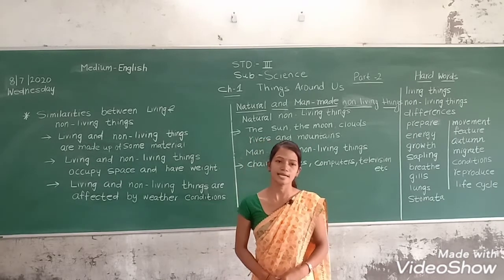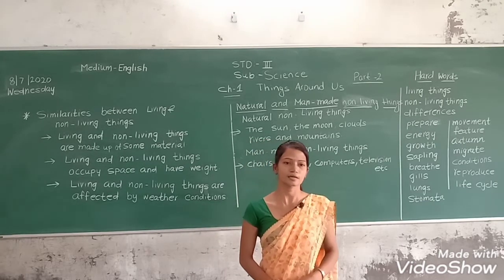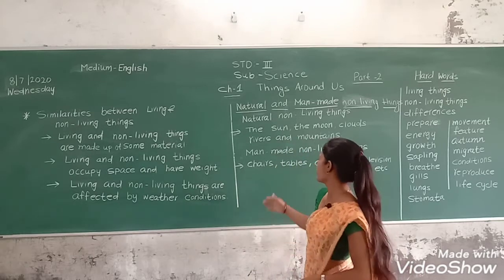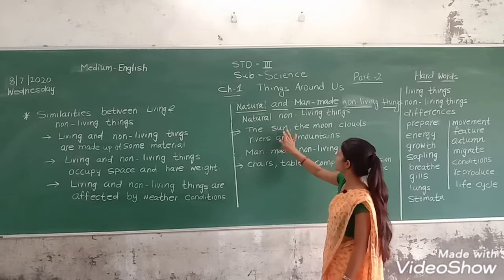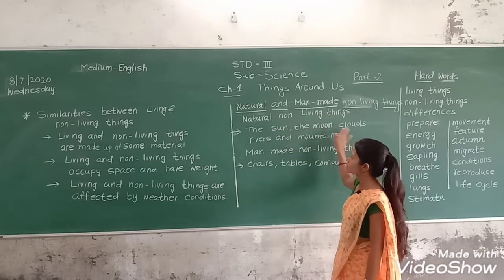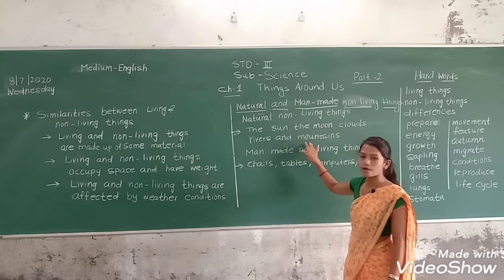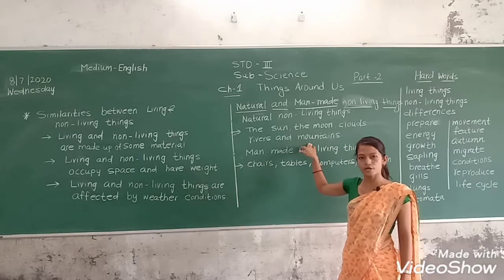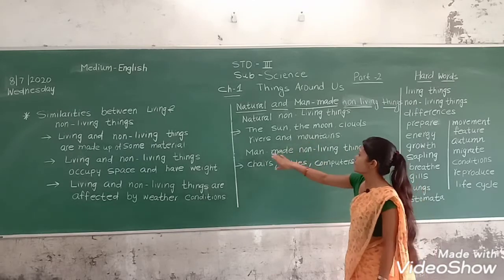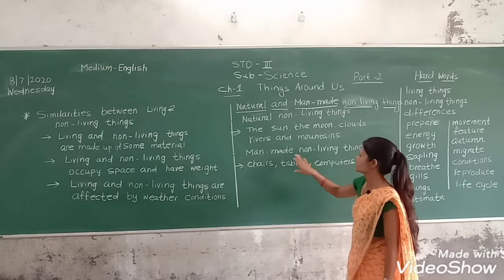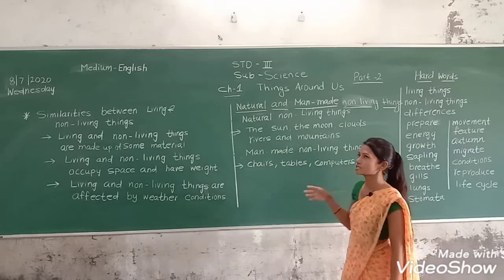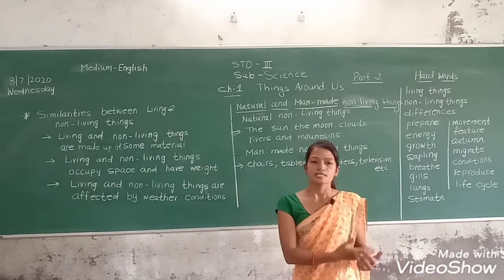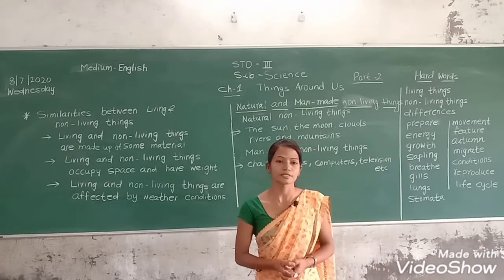Now, what comes in natural non-living things and what comes in man-made non-living things. In natural non-living things, the sun, the moon, clouds, rivers and mountains, these all are natural non-living things. And man-made non-living things: chairs, tables, computers, television, fan, all these are man-made non-living things.